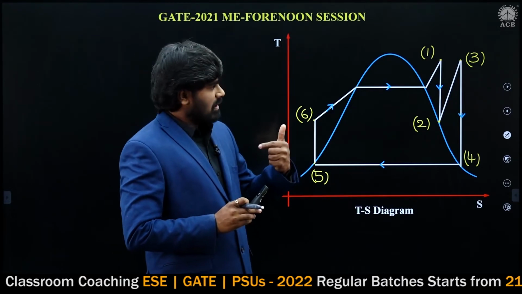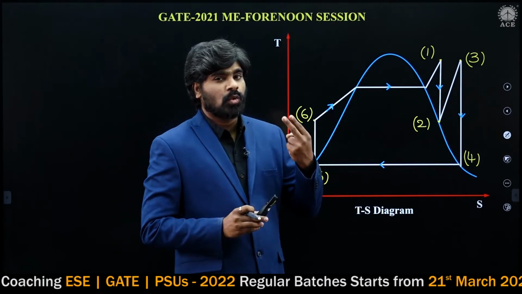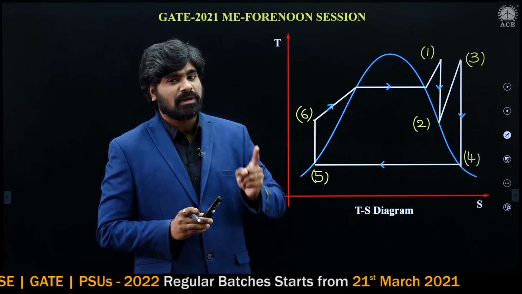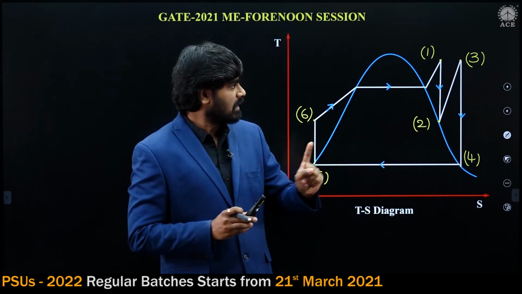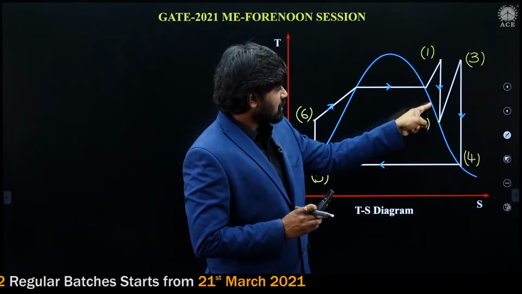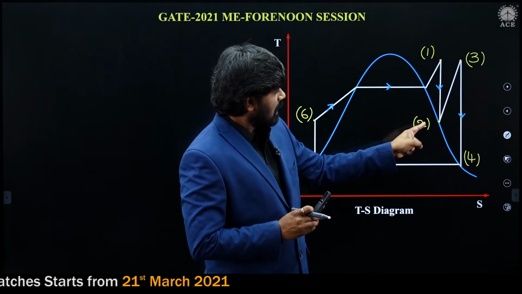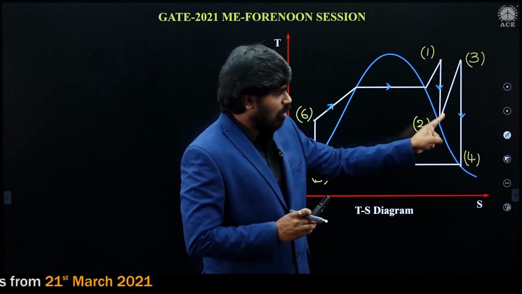So in the reheat Rankine cycle, there are two turbines. One is high pressure turbine and another one is low pressure turbine. 1 to 2 is expansion in the high pressure turbine, and 3 to 4 is expansion in the low pressure turbine.